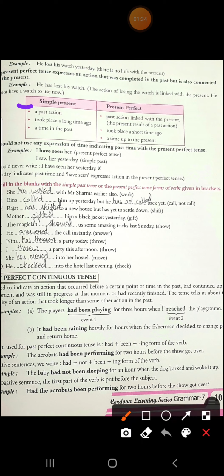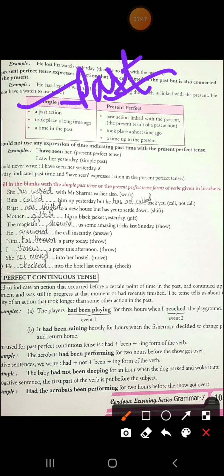Now you can see these two tables. It's actually simple past and present perfect. It's mistakenly written; this is actually past. Okay. So the simple past is for any past action. Then in present perfect, it is a past action linked with the present, the present result of a past action.